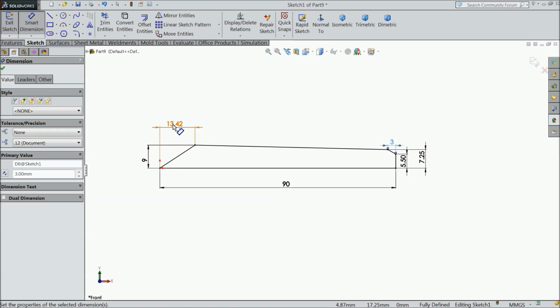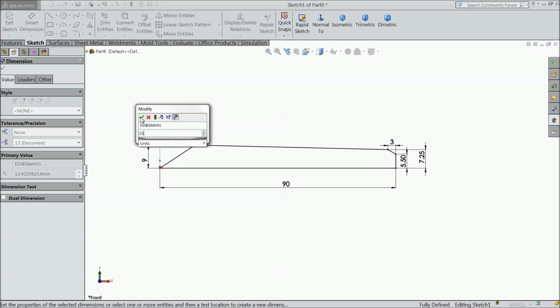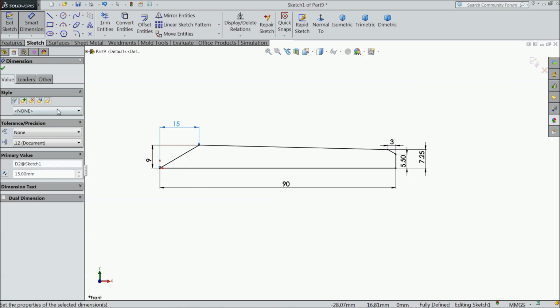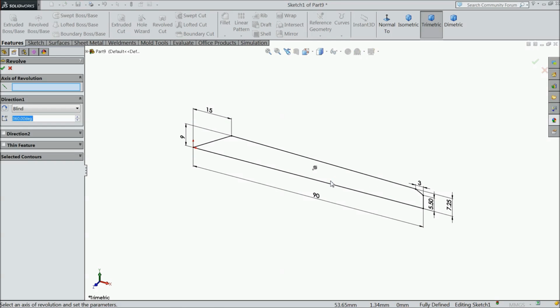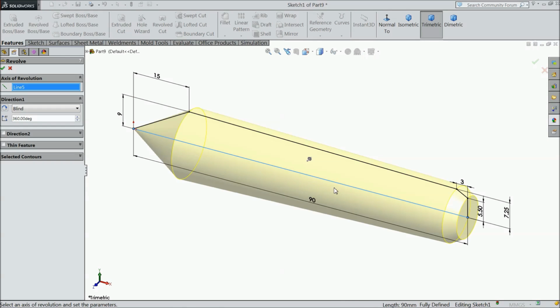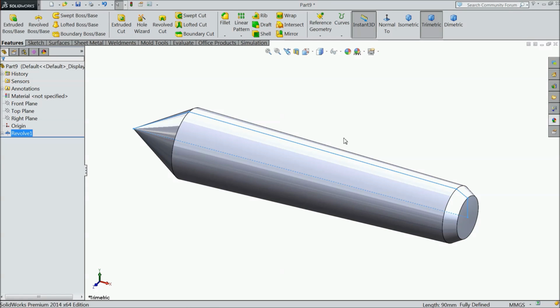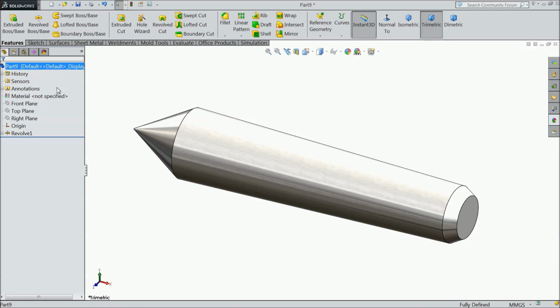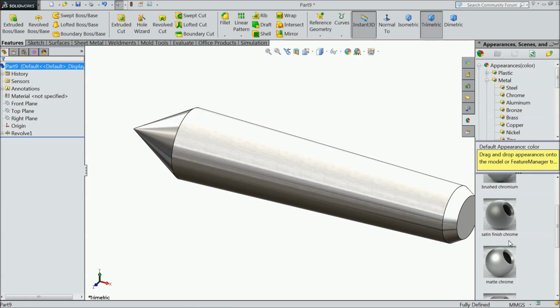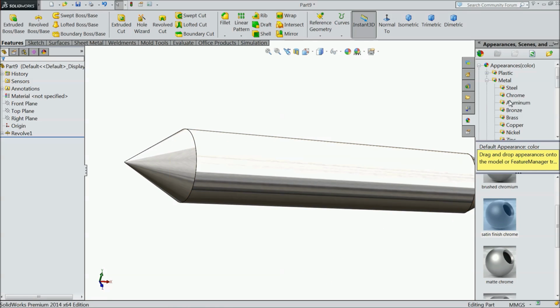Now our 15 mm, 9 mm. Okay. Now our geometry is fully defined. Select revolve boss base and bottom line as an axis. Okay. And here assign chrome finish also we can assign.